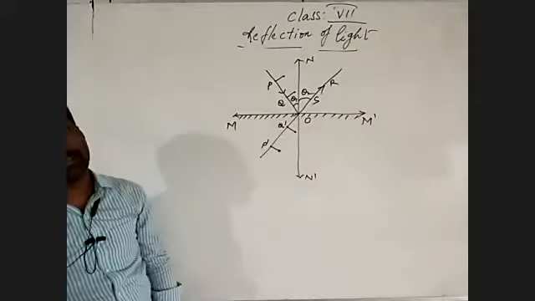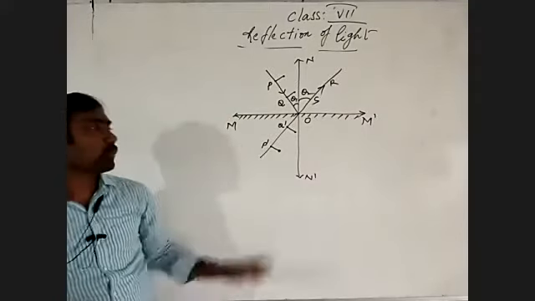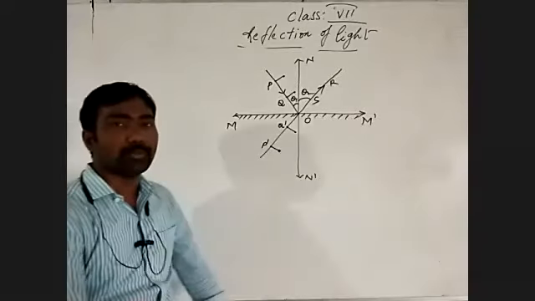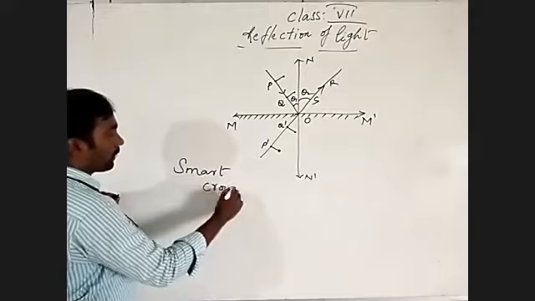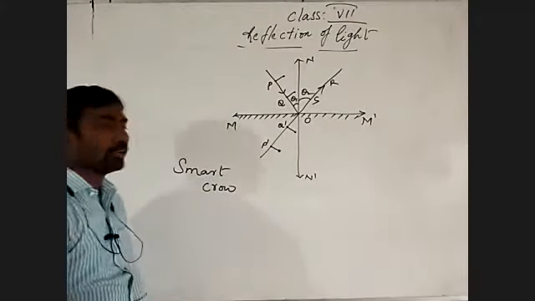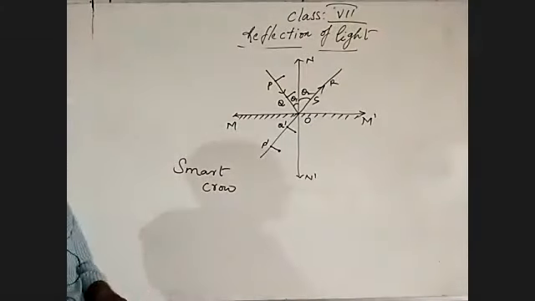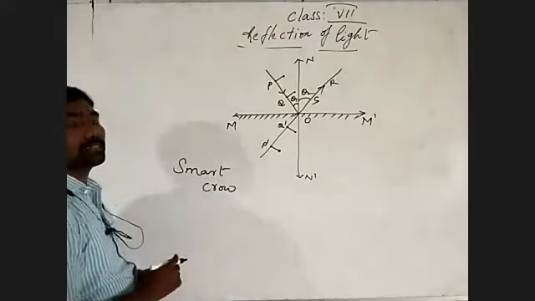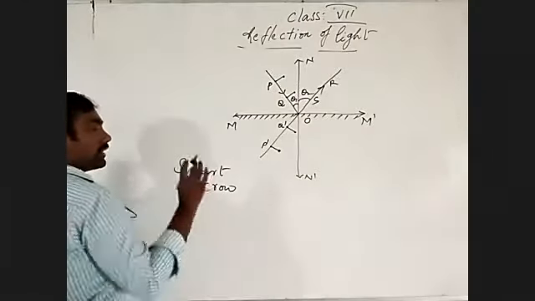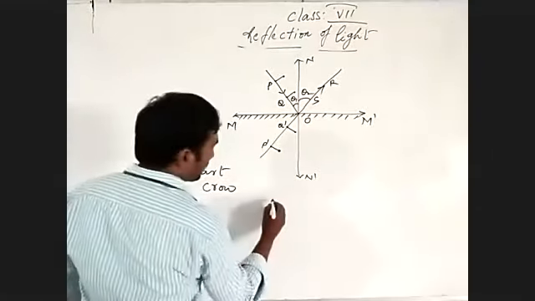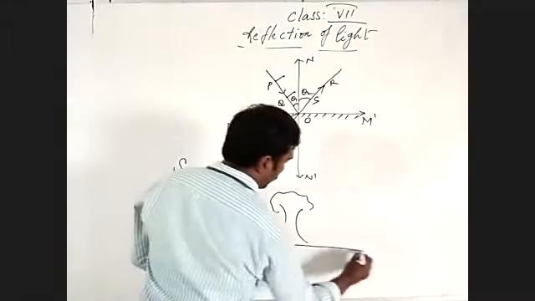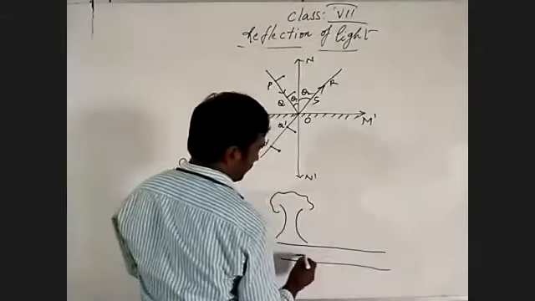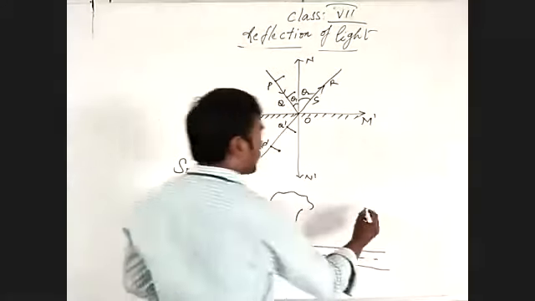Understand? To understand that, I will explain a small story to you. A smart crow. Crow, we know well. Smart, why I use smart, I will explain later. A smart crow was there, on a tree. See that? This is a tree, beside the road. And one more tree is there.